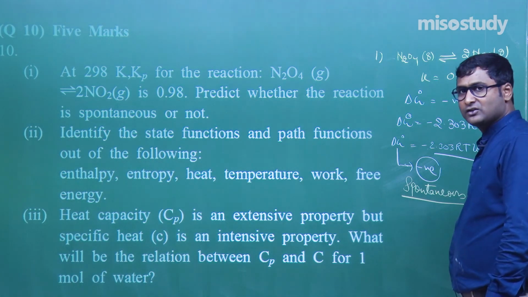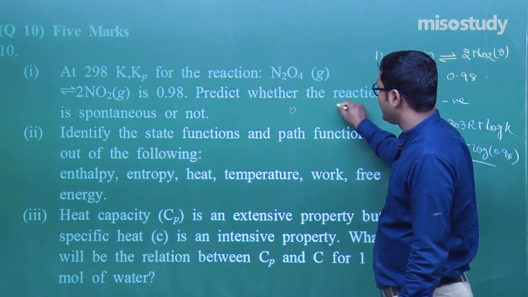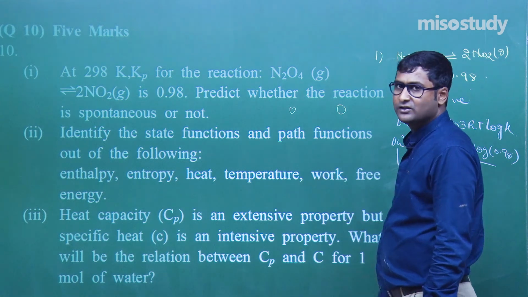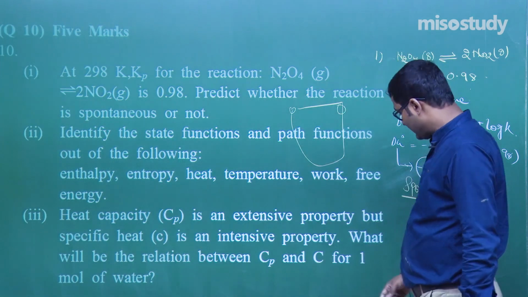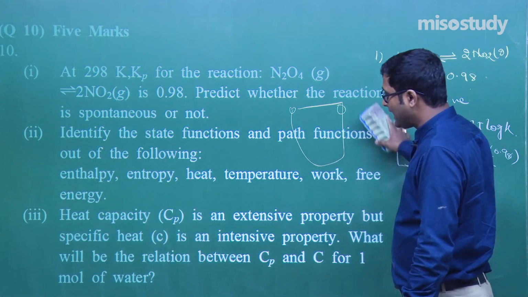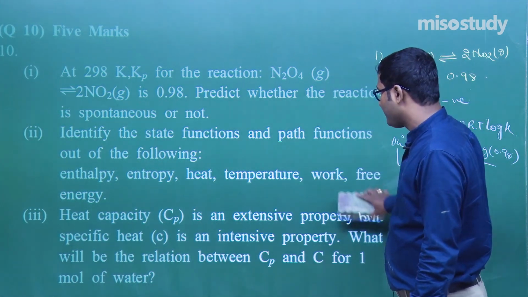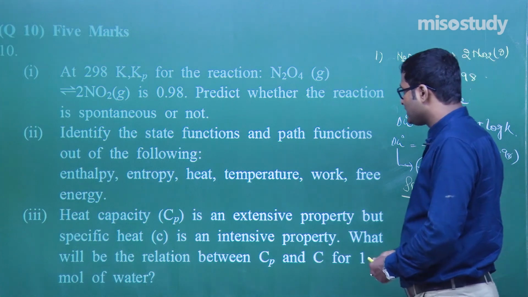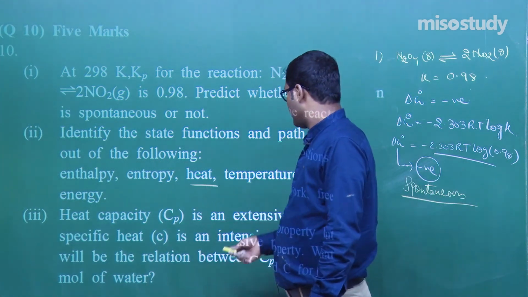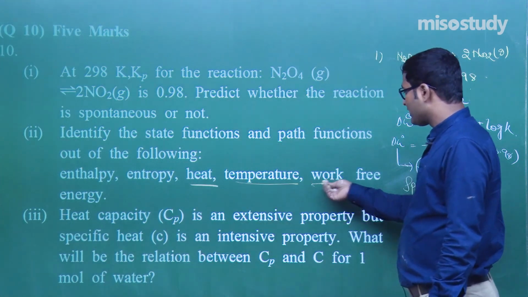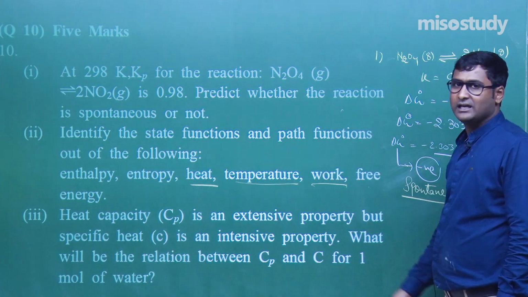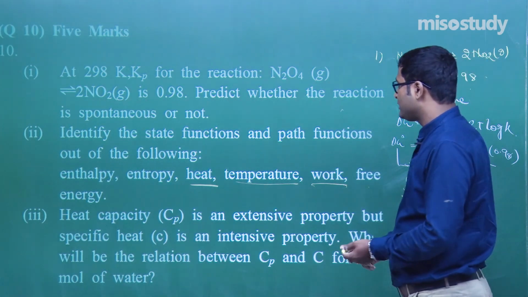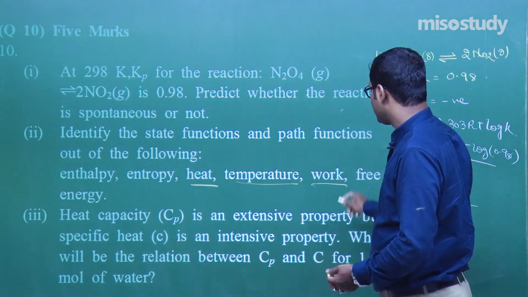As we know, state function depends on the initial and the final value, and path function depends upon the overall path followed. Clear? It is very simple. Enthalpy is a state function, entropy is a state function, but heat we know is a path function. Temperature is a state function, work we know is a path function, area under the curve. Free energy again is a state function. So which one is a path function?